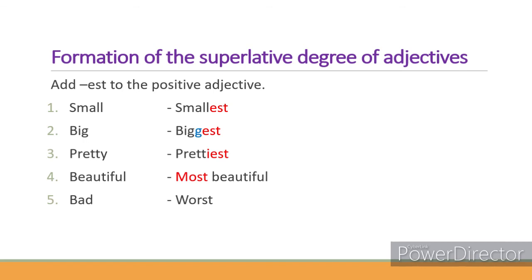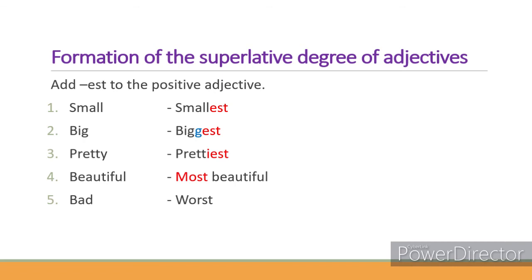The second one, big, biggest. As I explained earlier, the last letter G gets doubled before you add -est to the adjective. Big, biggest. The third one, pretty, prettiest.